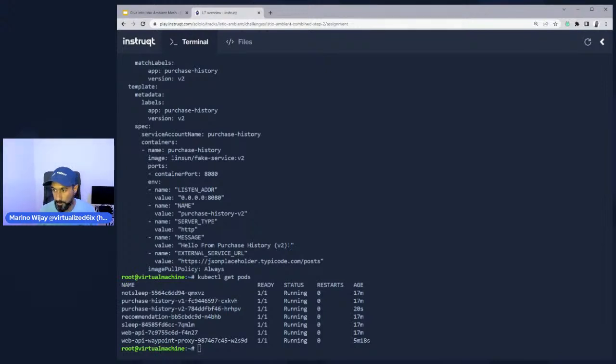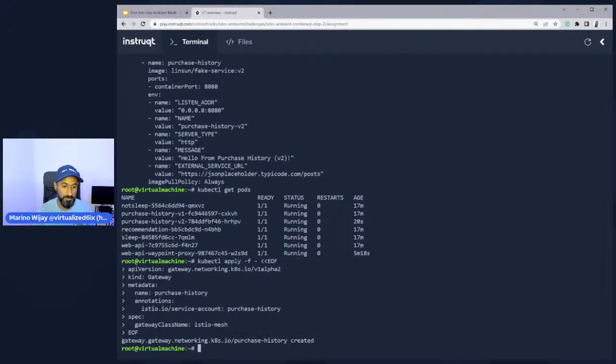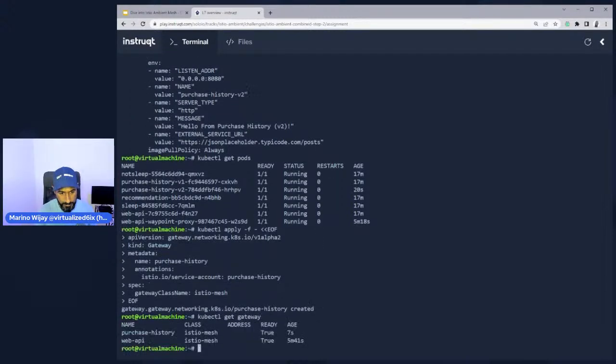Now we're going to go ahead and create a brand new gateway spec because we need to be able to do this traffic shifting at layer 7. So we've created our gateway. If I do a kubectl get gateway, I have 2 now. I have a purchase history gateway, which is going to route between version 1 and version 2, and I have a web API gateway.